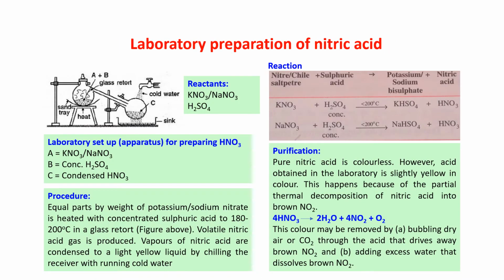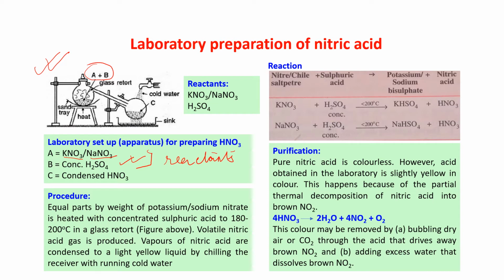Now, laboratory preparation of nitric acid. In the laboratory, this is the setup. Just see the laboratory setup for preparing nitric acid. These are the two reactants, A and B. Now, what are A and B? A is potassium nitrate or sodium nitrate, any one of these two. And B is concentrated sulfuric acid. That means you are mixing potassium nitrate or sodium nitrate with concentrated sulfuric acid. These two are the reactants.